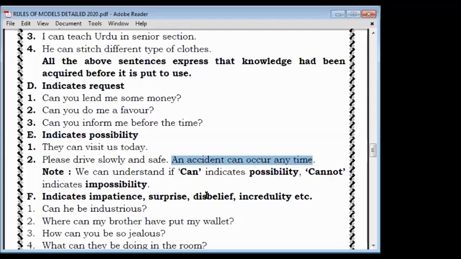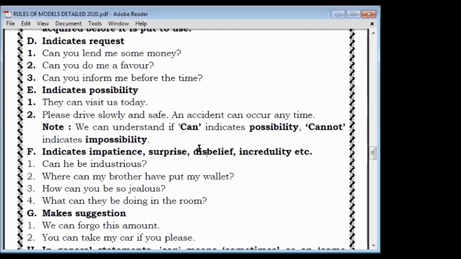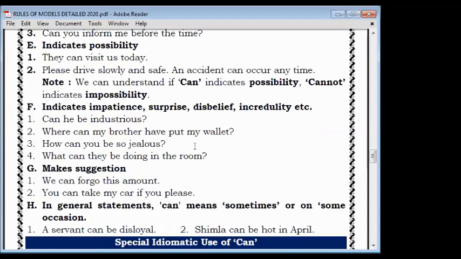Next is there. This is important because here three, four, five things are written. Check there. Can indicates impatience. Impatience means when we are not able to control ourselves, our emotions are not in control. Second is surprise.